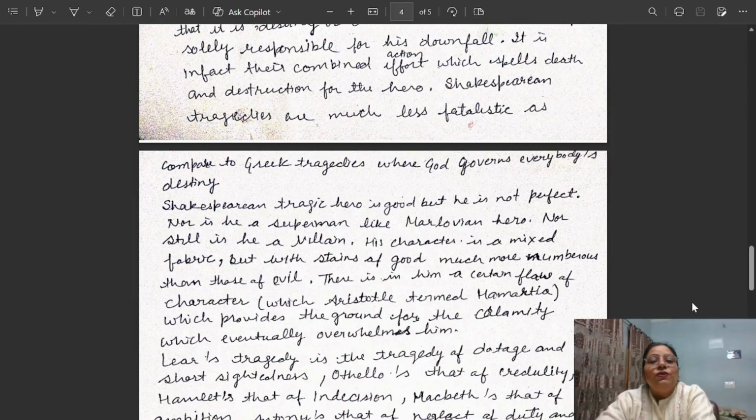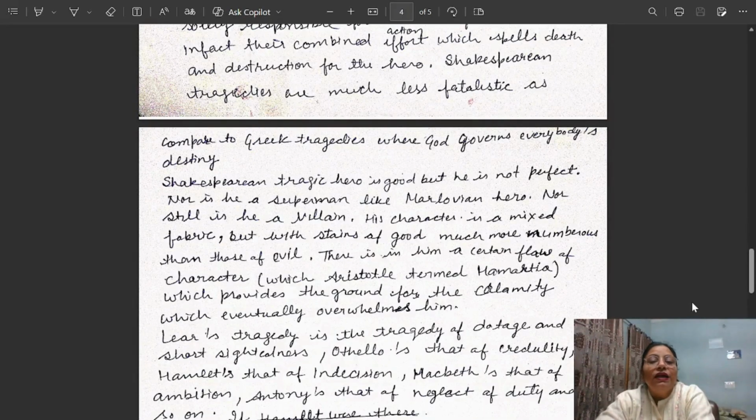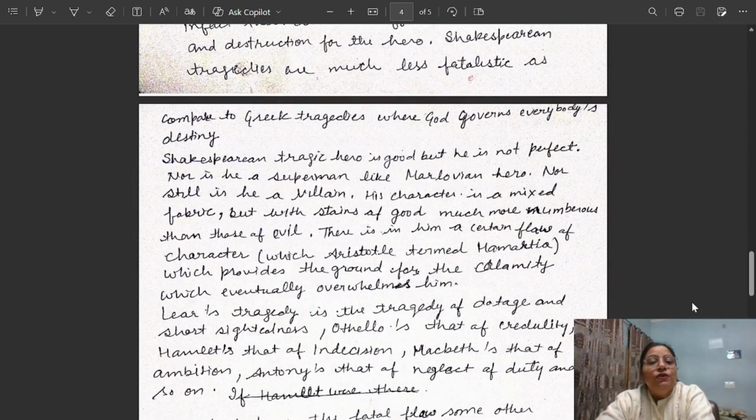The Shakespearean tragic hero is good, but he is not perfect, nor is he a superman like the Marlovian hero, nor still is he a villain. So in Shakespearean tragedy, we have seen that the character is good, but he is not perfect.